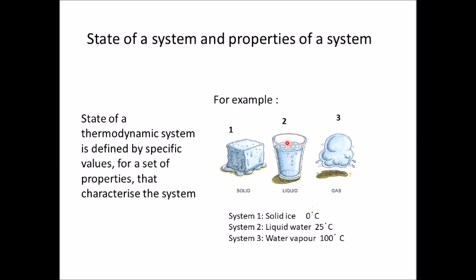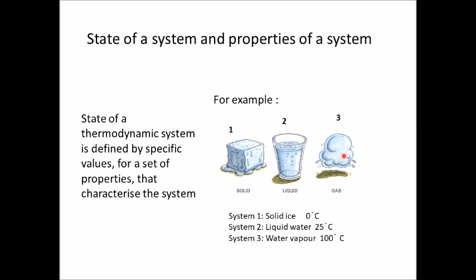Next we see system 2. State 2. This is a system which is consisting of a glass of water. The phase is liquid water. That has got nothing to do with the property of the system, but we can say that the temperature of liquid water is at room temperature 25 degrees Celsius. Again, if you see a system 3, the state of the system is characterized by a temperature which is 100 degrees Celsius, which means it is consisting of water, and water is in the form of vapor.